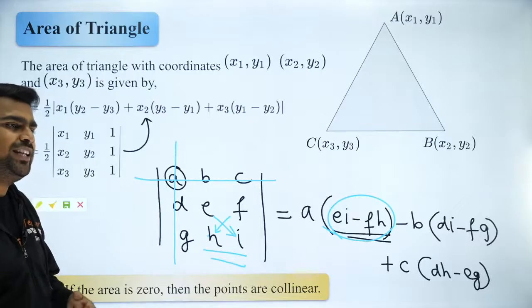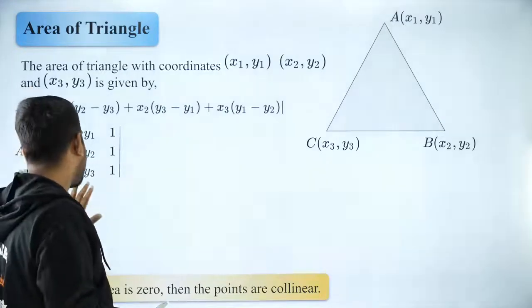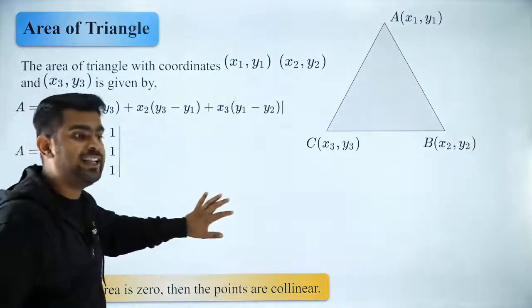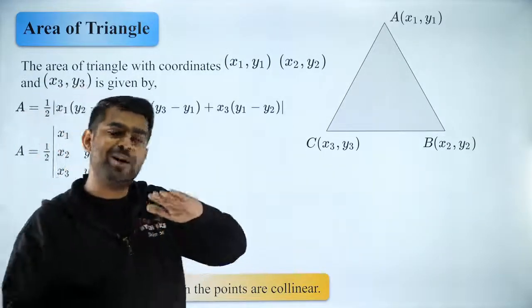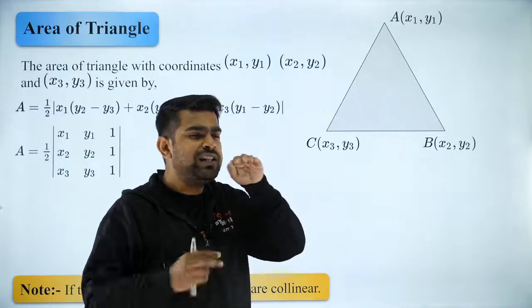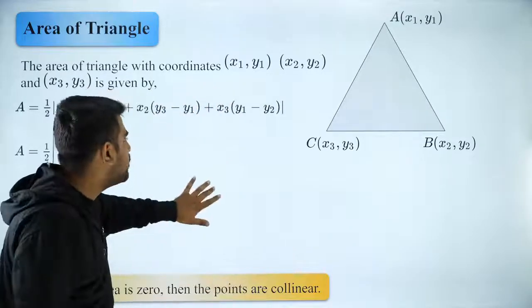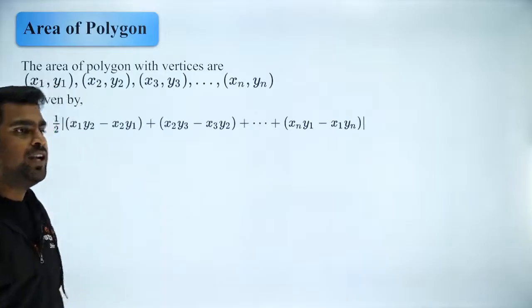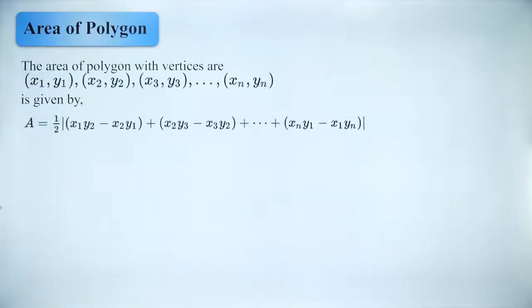Everybody? Yes? Okay. Now I'm going to give you something even more, because I don't want you to prepare only for JEE Mains level. We need to go one step higher. So that one step is given over here. I'm going to give you the area of a polygon. Why should we stop at triangle? You can have a square, a pentagon, a hexagon. For any polygon, you can use this formula which I've given you here. Just note it down, and then we will try to solve some questions based on it.